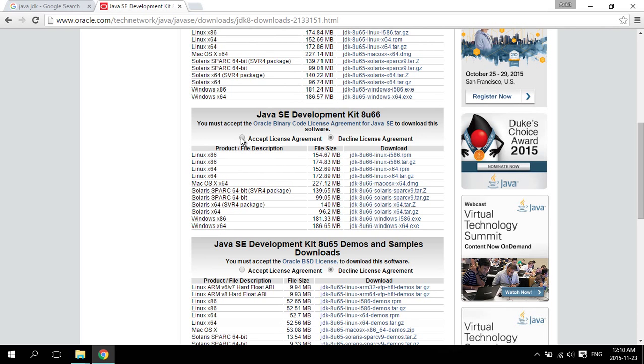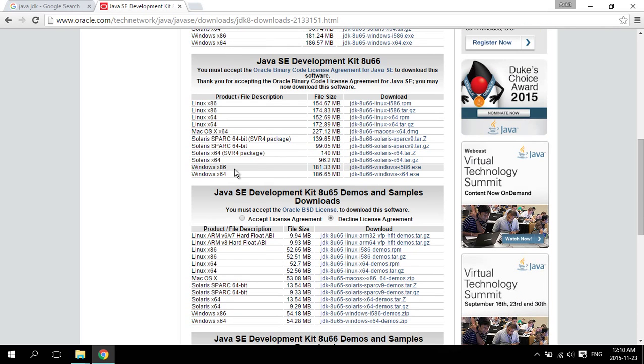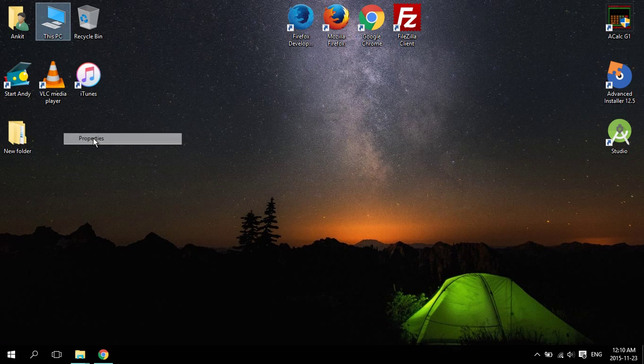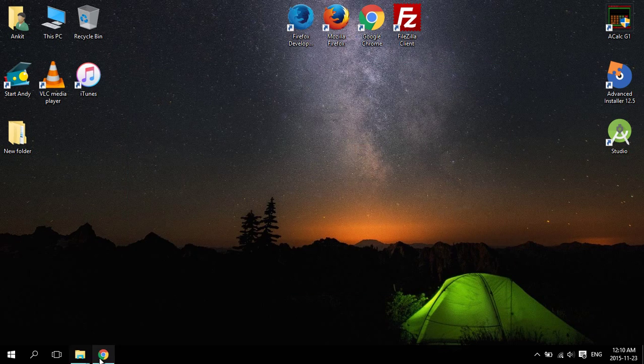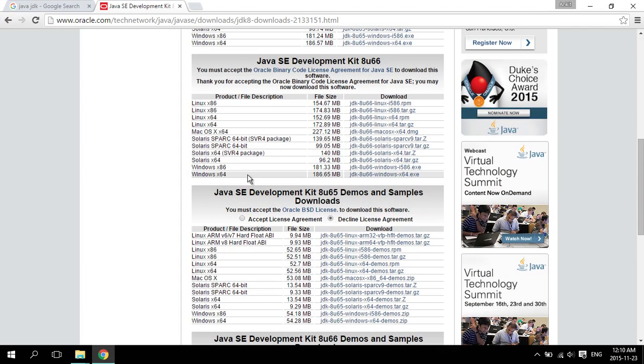Click accept license agreement and choose the JDK for your system. So if you don't know which type of operating system you're running, go to system properties and view under system type, and in this case it is 64-bit operating system. So we will click this one. So click the one for you and download the JDK,